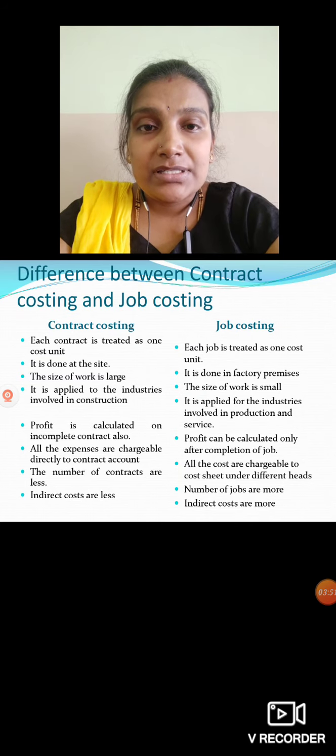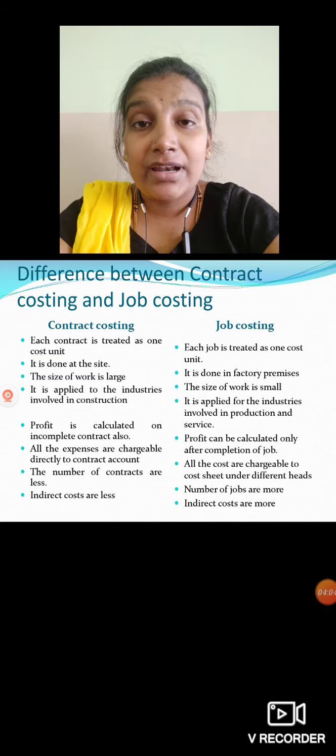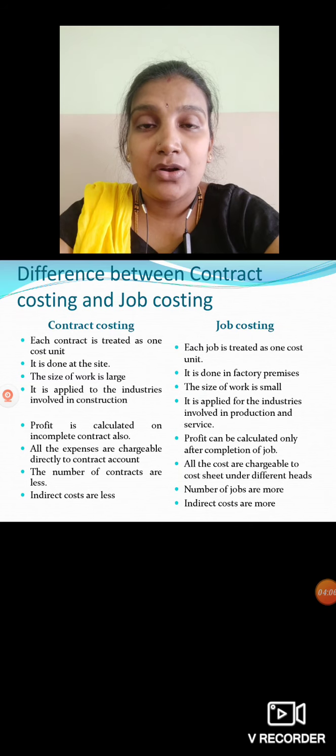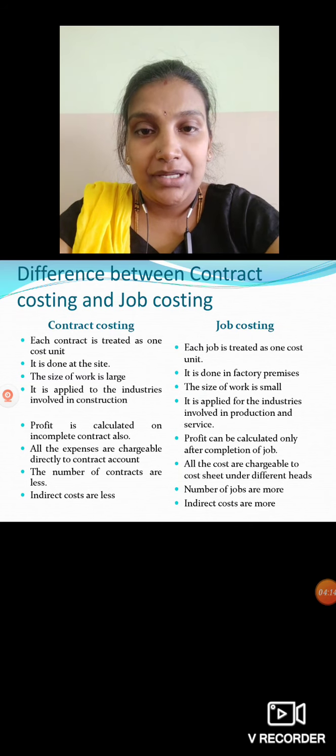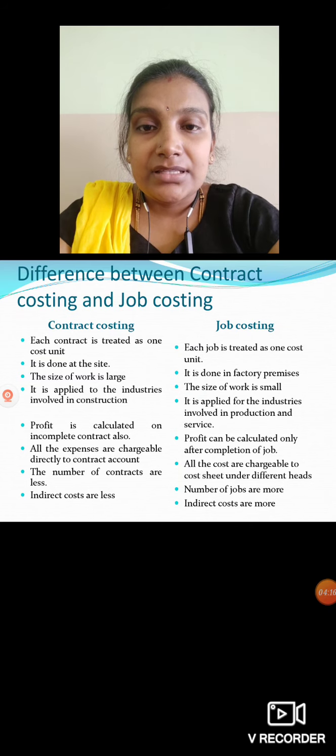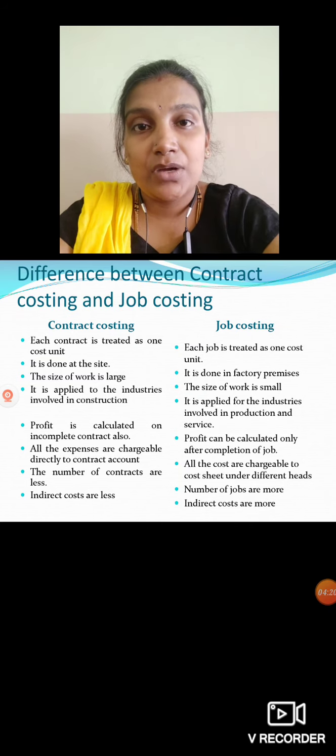But in job costing we will prepare a job cost sheet, right? So all the expenses will be chargeable to the cost sheet under different heads. We all know the different heads, right? Overheads, we have different overheads. So under that we will charge or record all the expenses. But under contract account or contract costing, we will record all the expenses in the contract account only. The next one: the number of contracts is less because we have lengthy work, right?